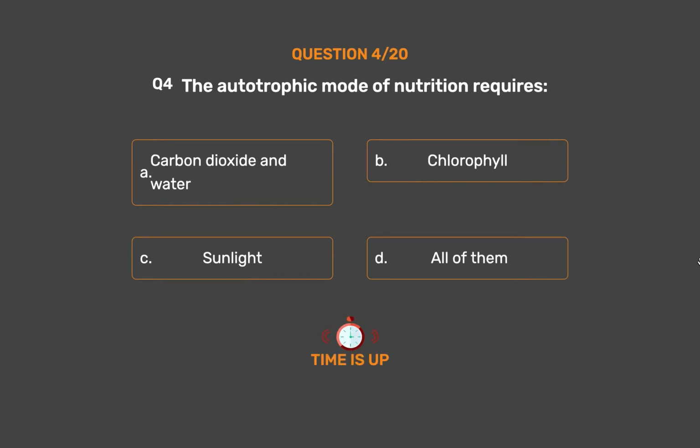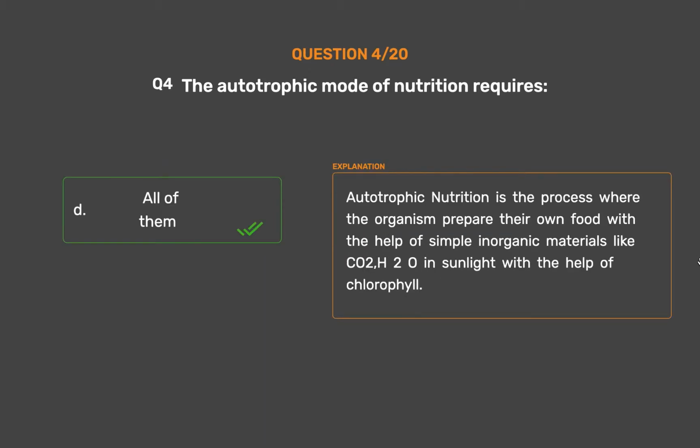The correct answer is option D. All of them. Autotrophic nutrition is the process where the organism prepares its own food with the help of simple inorganic materials like CO2, H2O in sunlight with the help of chlorophyll.